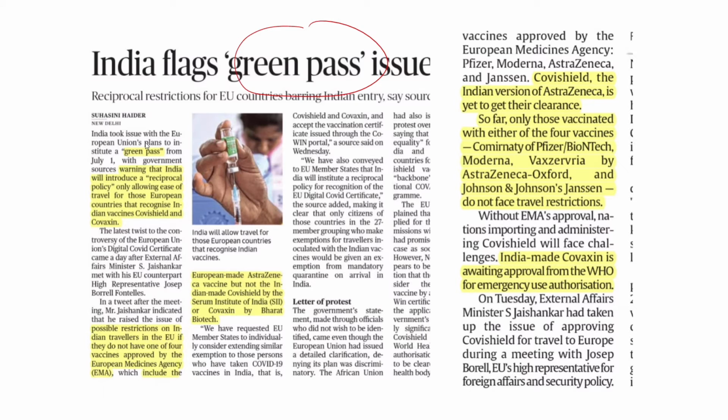So India is naturally at the receiving end as Covishield, which is India's version of the AstraZeneca, has not yet been cleared by the EMA. Also, the Covaxin, which is another vaccine being administered to the people of India, has not yet been authorized by the WHO. So our foreign minister has said that India will retaliate with similar measures if the European Union does not consider easing the vaccine norms and including Indian vaccines in it.